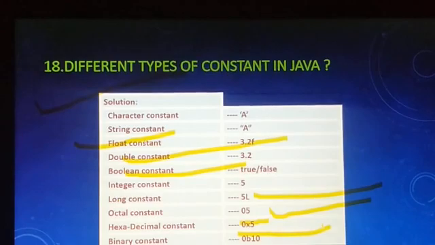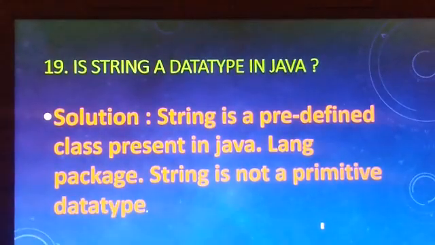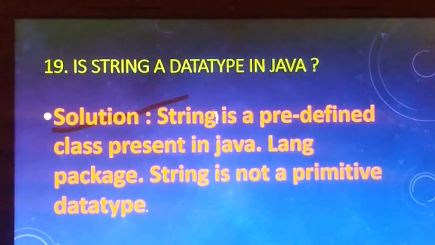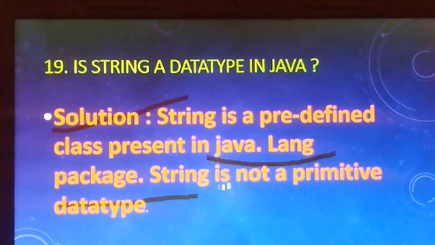Nineteenth question is, is String a data type in Java? Solution: String is a predefined class present in the java.lang package. String is not a primitive data type.